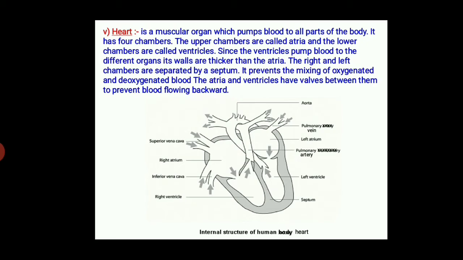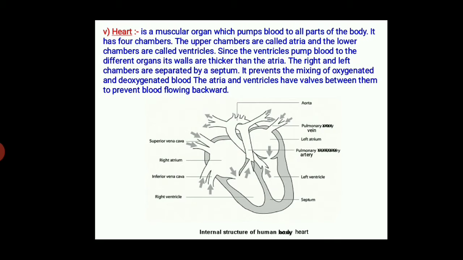There are 4 chambers in the heart. The 2 upper chambers, atria, are thin-walled, and the 2 lower chambers, ventricles, are thick-walled. The right and left sides of the heart are separated by the septum. Between the atria and ventricles is an aperture which remains closed by valves. Valves prevent the backflow of blood.